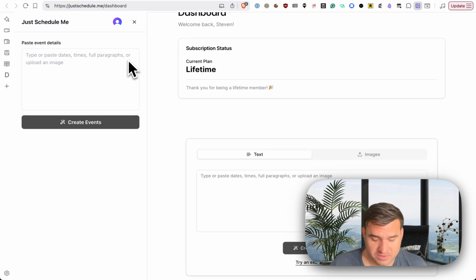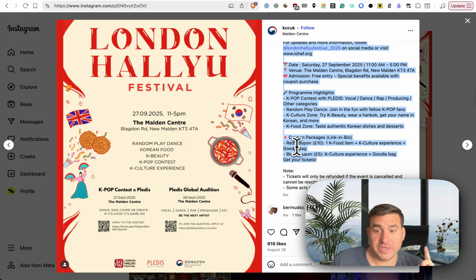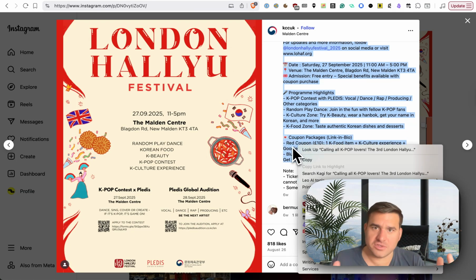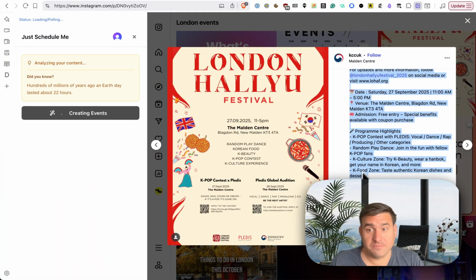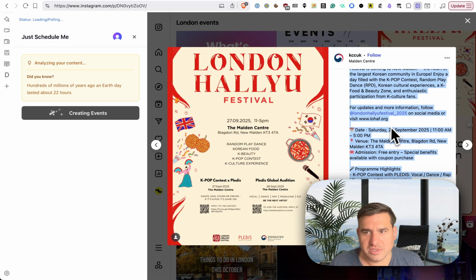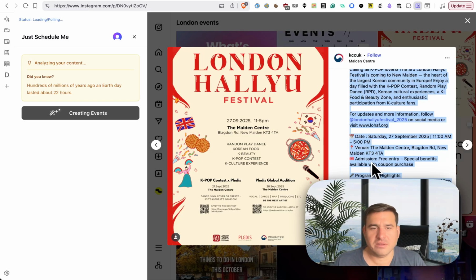It works well. So let me show you this. This is the example I showed in yesterday's video. The other thing you could do, let's say there's no image, obviously just text. You do the same exact thing. You select the text. Try to select as much as you can. I select quite a bit here, so there's good context: there's the date, location, and what it is. So you do the same exact thing.